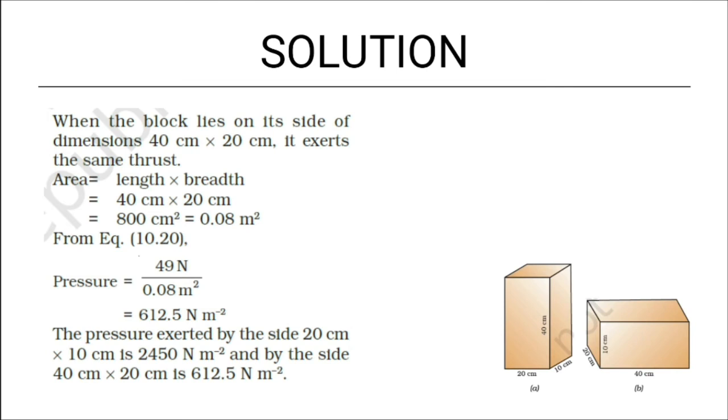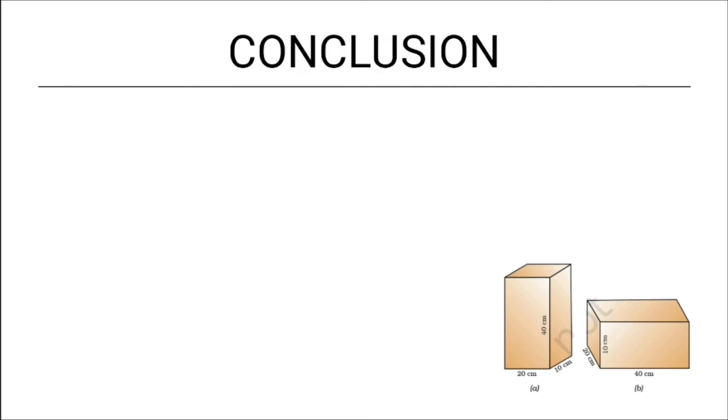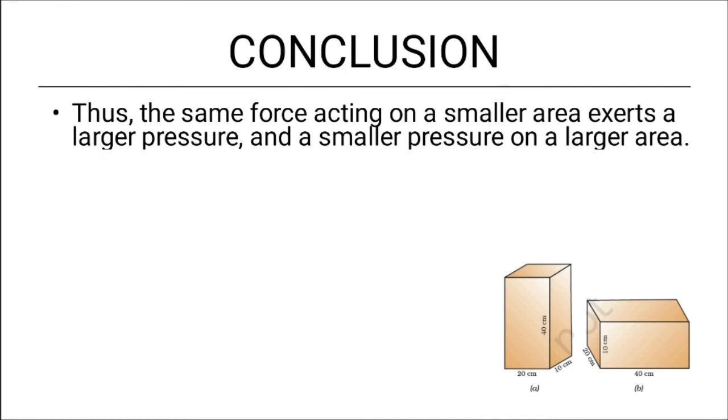Can you see the difference? The pressure in case of 20 by 10 area was 2450 Newton per meter square, whereas in case of 40 by 20 where area was larger, the pressure became less, 612.5 Newton per meter square only. So what can you conclude from this? The conclusion is the same force acting on smaller area exerts a larger pressure, and smaller pressure on larger area.